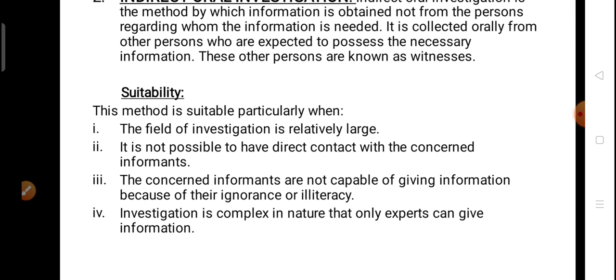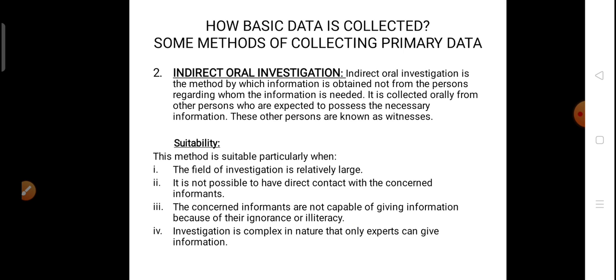For example, if an experiment is being done by scientists, the scientists working at a lower level will not have so much information about that project, but the experts who are guiding them will have the whole information about each and every scientist and the work that is going on. Then I will approach that senior scientist, and I can get the information about all the other scientists and all the work they are doing from him. So if the investigation is complex in nature, then this method is used for collecting the primary information.